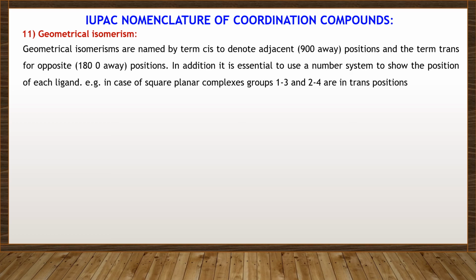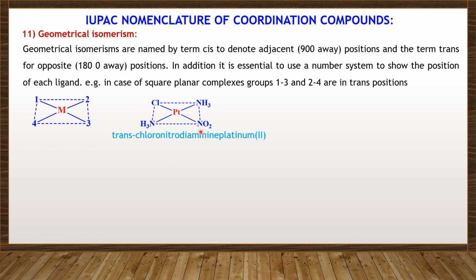In addition, it is essential to use the number system to show the position of each ligand. For example, in case of square complexes, groups 1, 3 and 2, 4 are in the trans position.